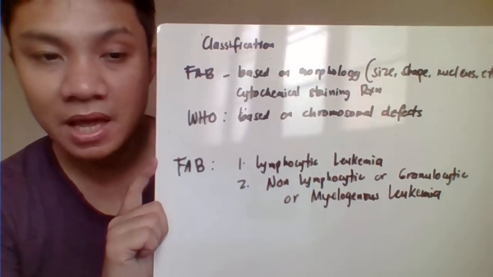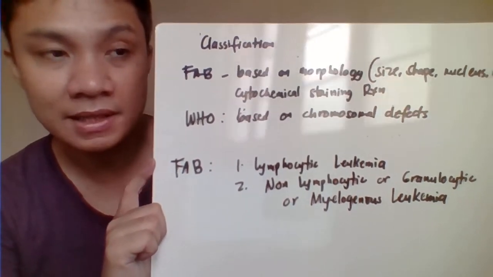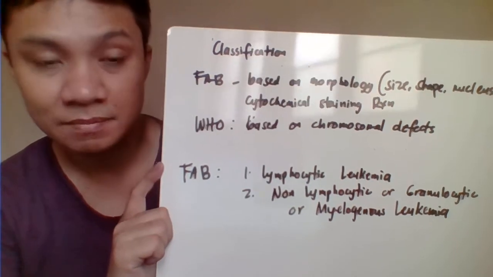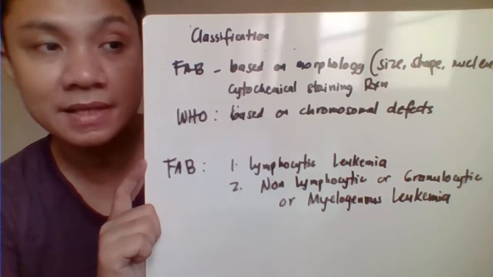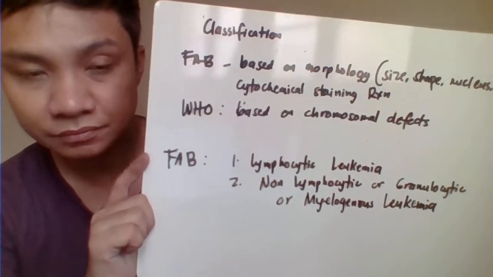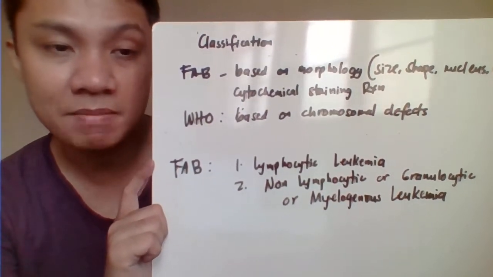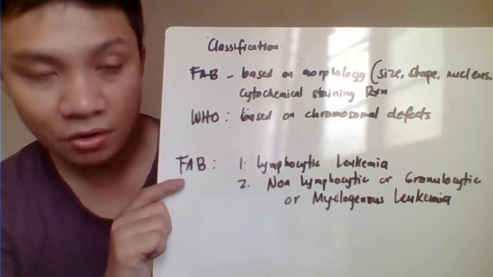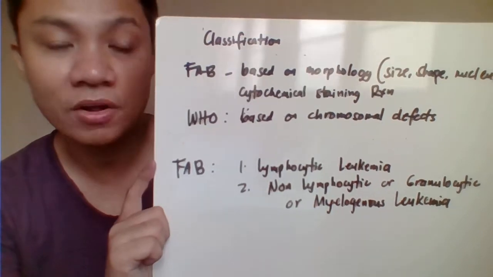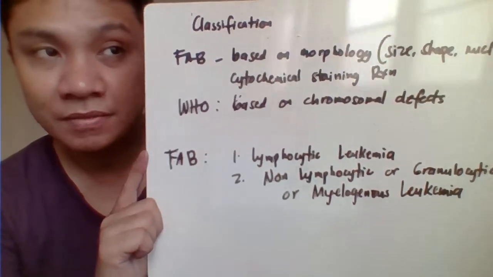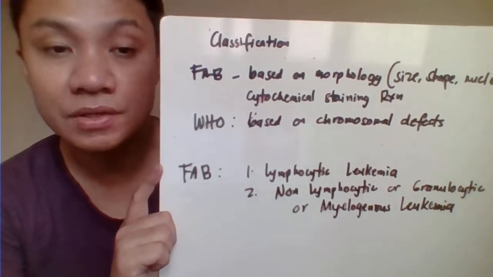But for the World Health Organization classification, it's more of the congenital or chromosomal defects. But our discussion here will be on the FAB classification. We'll not be discussing the World Health Organization. For the FAB classification, we classify the leukemia as either lymphocytic or non-lymphocytic leukemia. The non-lymphocytic leukemia, you call that your granulocytic or even your myelogenous leukemia.